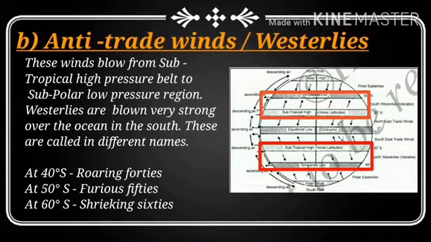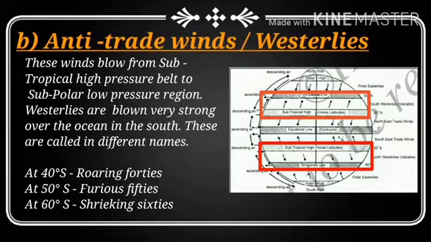And over the oceans, the southern hemisphere is mainly covered by water, and so we call it the water hemisphere. Over this water, anti-trade winds blow very strong, and so we call them by different names at different latitudes.